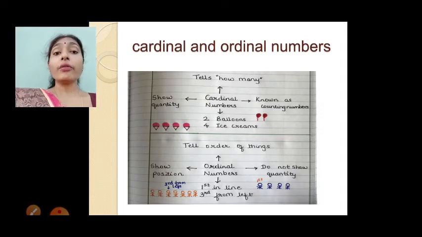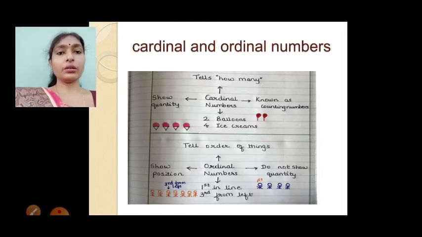That means first position Aryan, second position Sai Sheshadri, third position Chinmay. Like that, I can say the position of the children. Correct. So this first, second, third, these numbers are known as ordinal numbers. It shows the position of things, the position of the arranged objects, the position in the line.